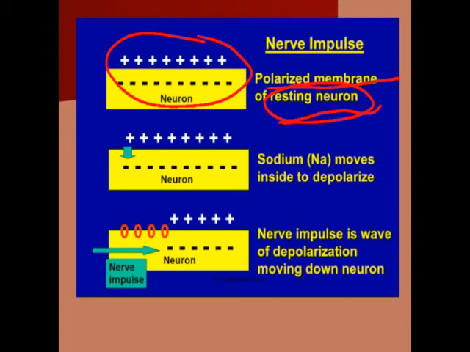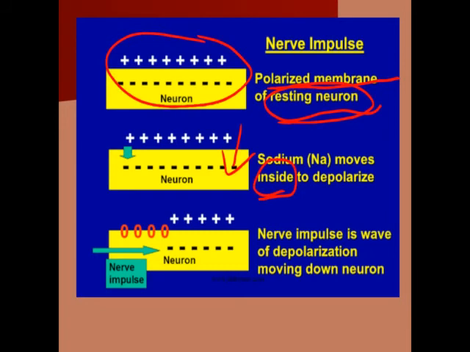Now the next step, what happens? Outside, the extracellular part, there are positively charged species. The sodium channel opens and sodium ions move inside the neuron from the extracellular part.